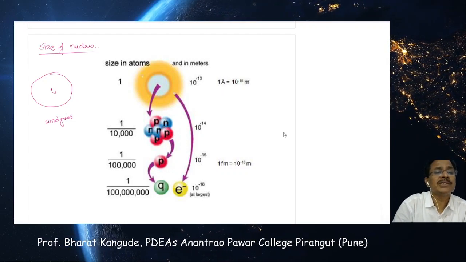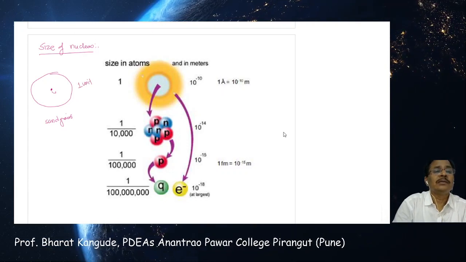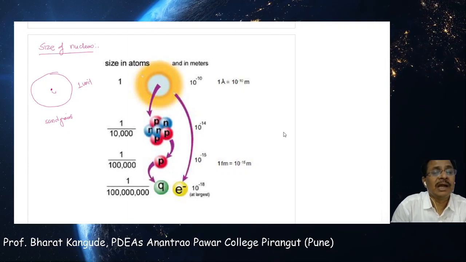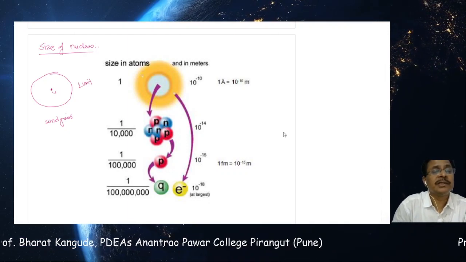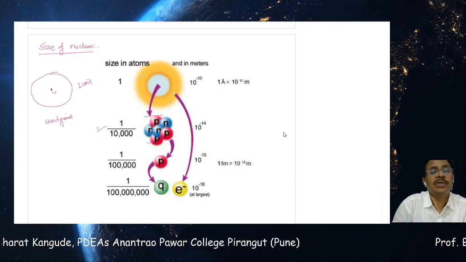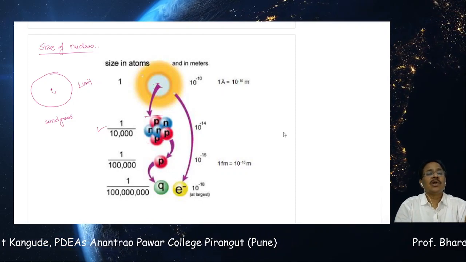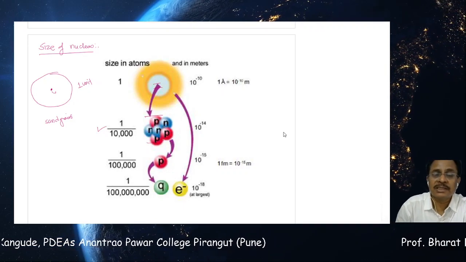If the atom is taken to be of size 1 unit, then if I divide this 1 unit by 10,000, that becomes the size of the nucleus. So the size of the nucleus is 10,000 times smaller than the size of the atom.